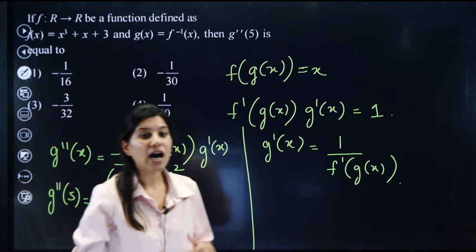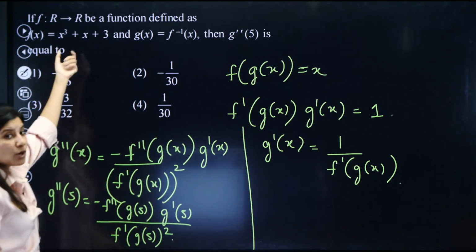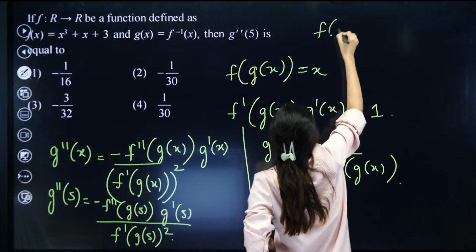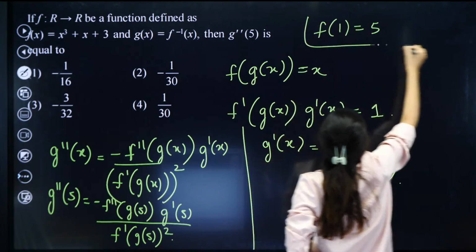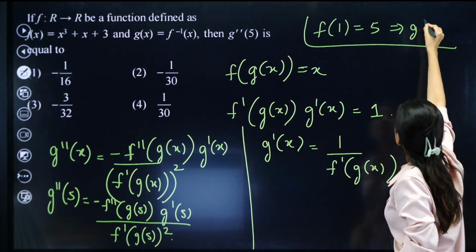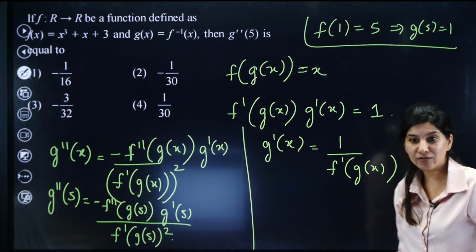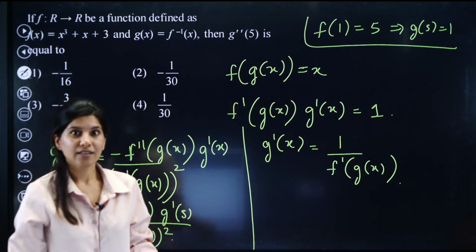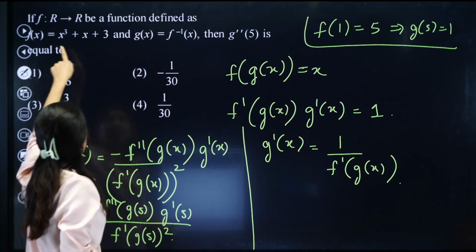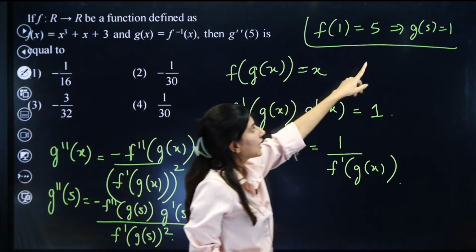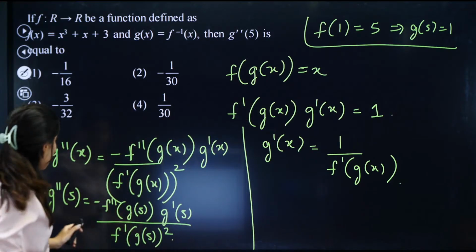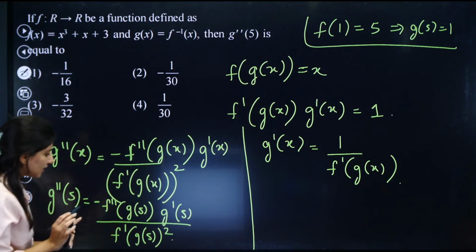that simply means, how do you get 5? What value of x should you put so that you get 5? Can you see that f of 1 is 5? f of 1 clearly is 5. But if f and g are inverse, can I say that g of 5 is 1? That's how inverse functions work. x and y get interchanged in inverse functions. So I can clearly see f and g are inverse. Clearly f of 1 is 5. Can I say g of 5 is 1? The reversal thing. Okay. So that means g of 5 clearly is 1.